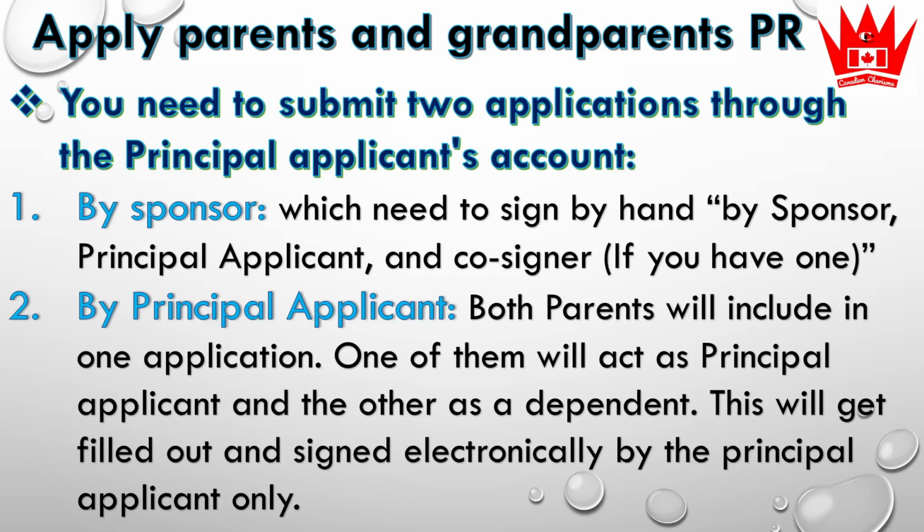Suppose you are applying for mother and father both, then one of them will act as the principal applicant and the other as a dependent. Then the principal applicant will complete all the forms on behalf of the dependent. At the end, the principal applicant will sign off the application electronically for themselves and on behalf of other dependents.